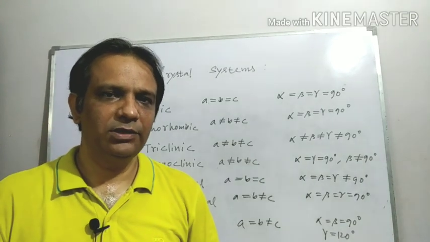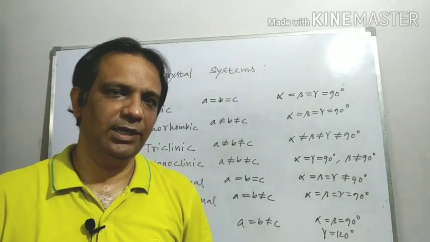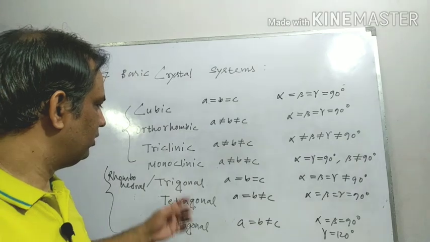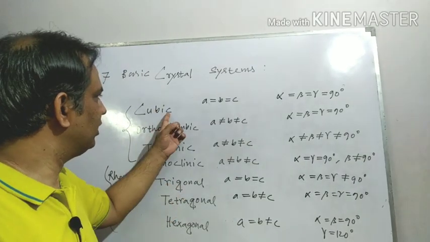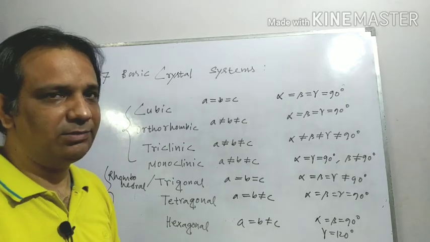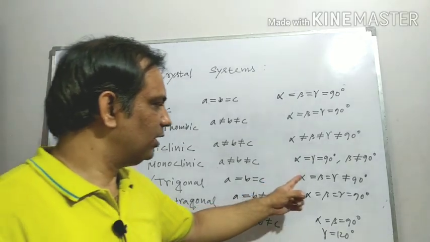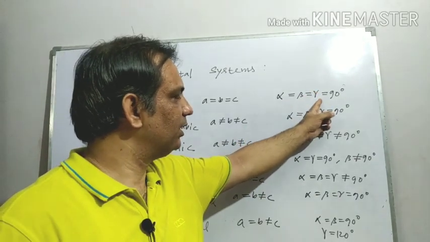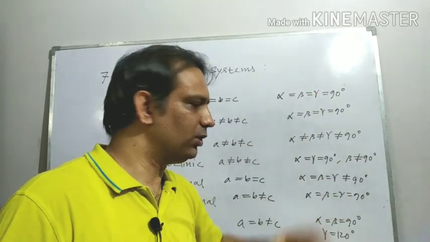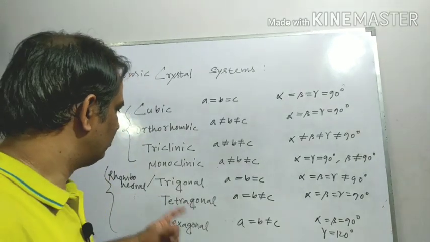Friends, when you remember the angles, first remember the angles of the L systems. Trigonal is the first member of the L system, so some similarities are there with the first member of the X system, that is cubic. So here alpha equal to beta equal to gamma, but the difference is that in cubic the angles are equal to 90 degrees, here not equal to 90 degrees.